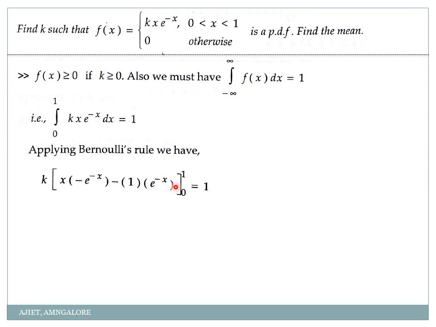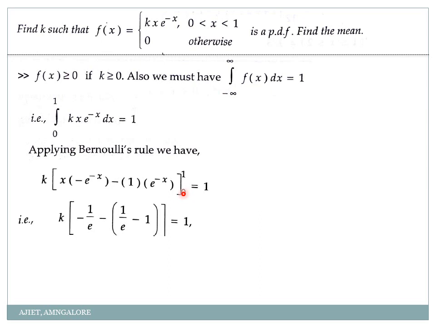Okay, then you use the calculator, and wherever x is there you take 1 and 0 and see what you will get. So just check here. When I take 1 into the minus sign as it is, e power minus 1 is nothing but 1 by e. So my dear students, observe carefully how I have simplified this. When I take 1 here, e power minus 1, this minus sign I have kept as it is.